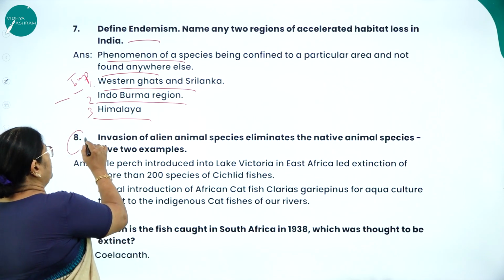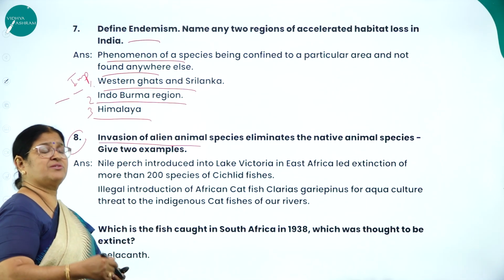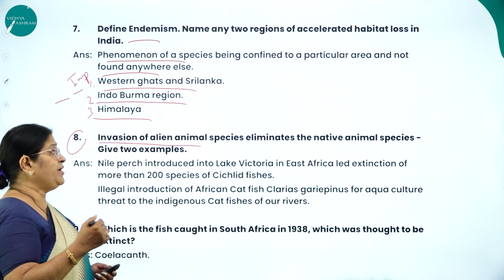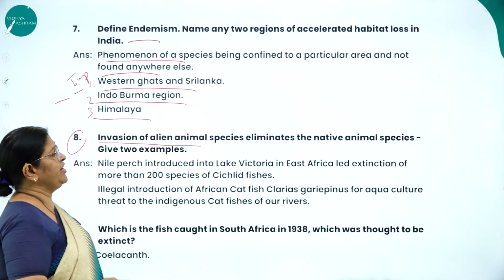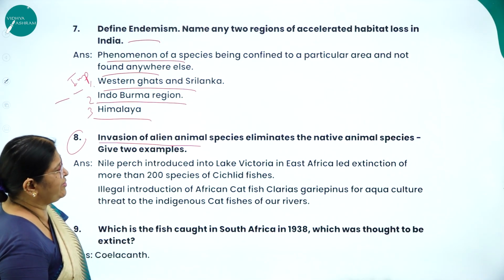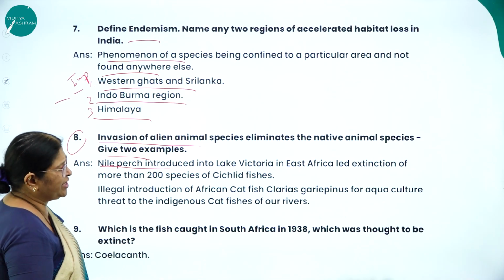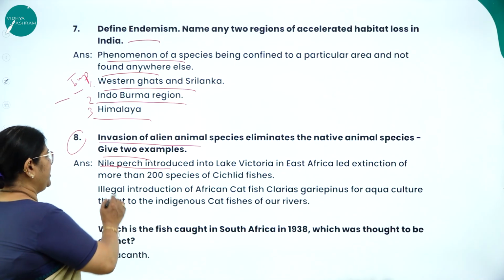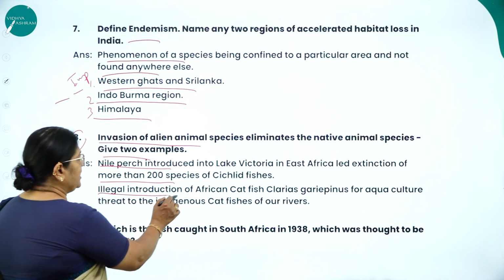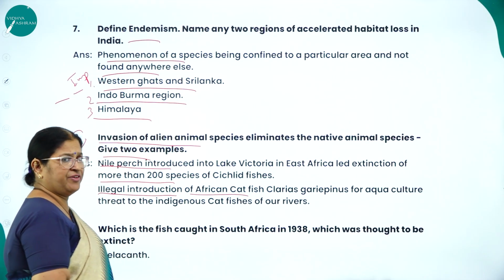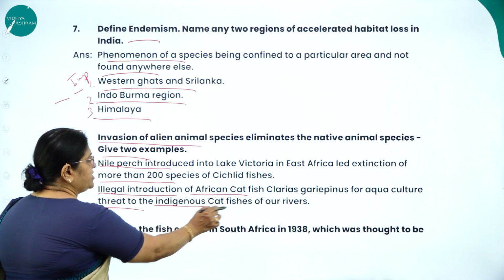Next, same, I told you. Why have I repeated this question? Because this is the one which is repeatedly asked, so that you'll be aware that these are the questions which are repeatedly asked. Invasion of alien animal species eliminates the native animal species. Give 2 examples. Nile perch introduced into Lake Victoria in East Africa led to the extinction of more than 200 species of cichlid fishes. Illegal introduction of African catfish called Clarias gariepinus for aquaculture is a threat to the indigenous catfishes of our rivers.